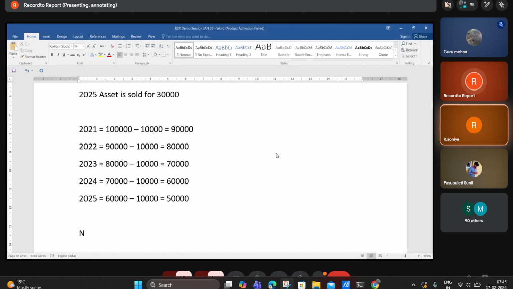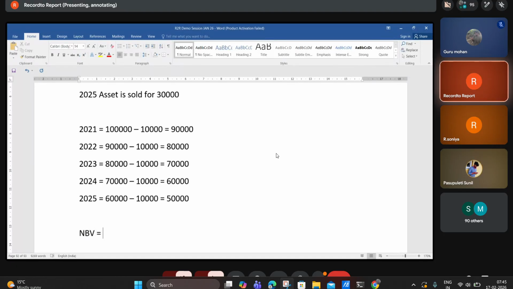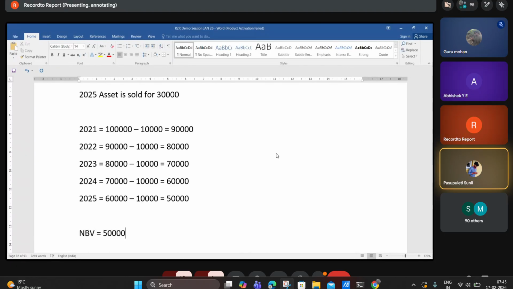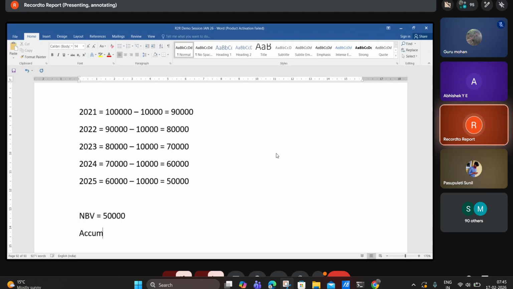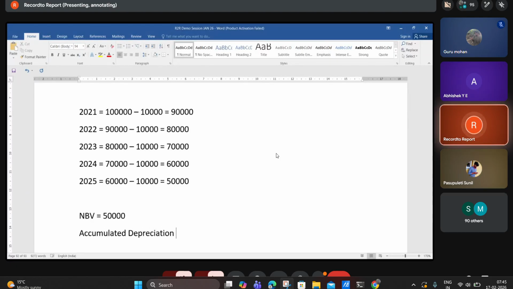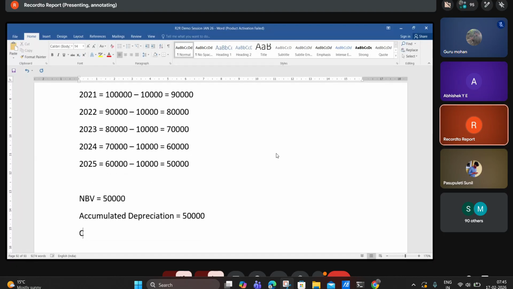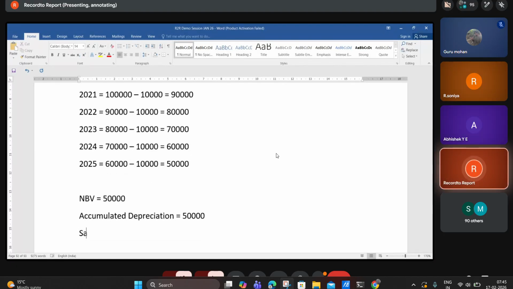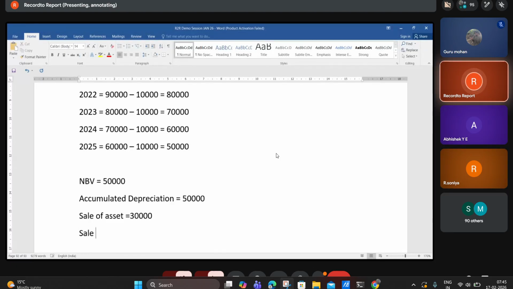So what is the net book value here? 50,000. What is the accumulated depreciation here? 50,000. What is the sale value of the asset? 30,000. So to calculate the profit on asset sale, what is the formula?